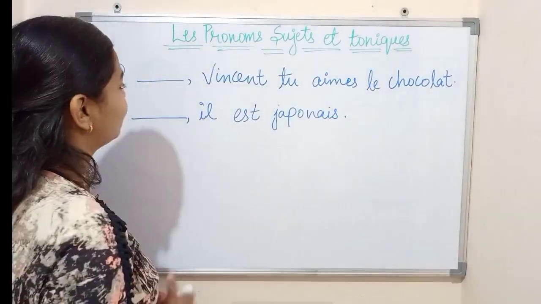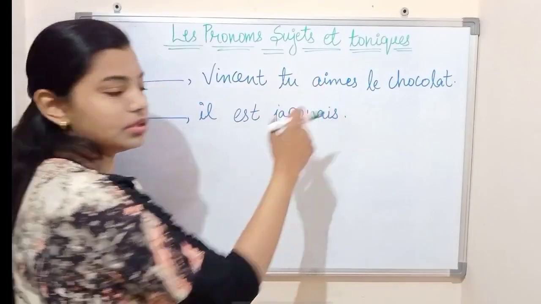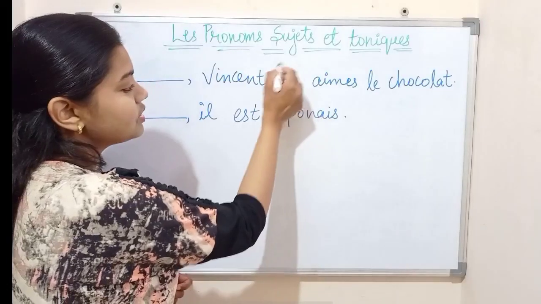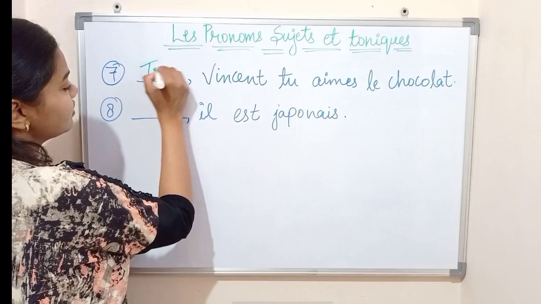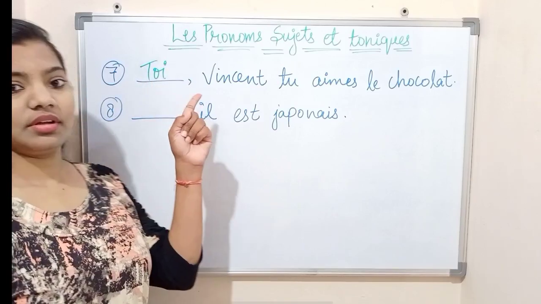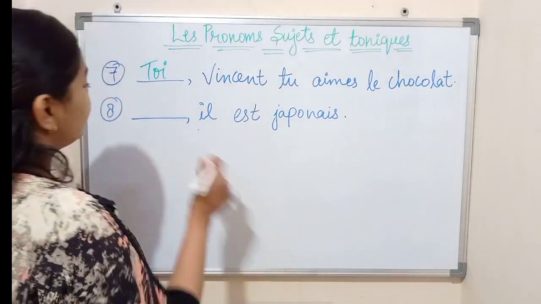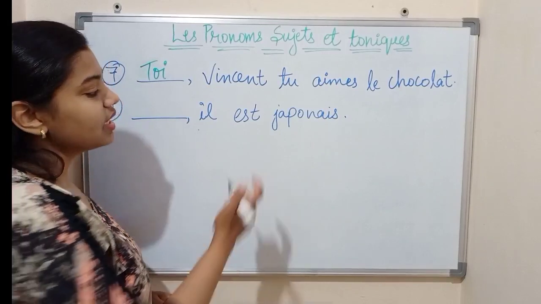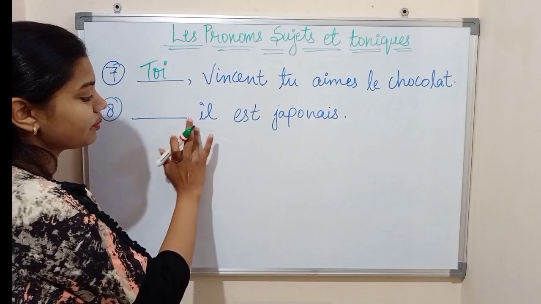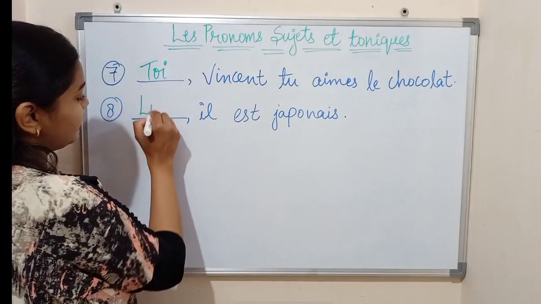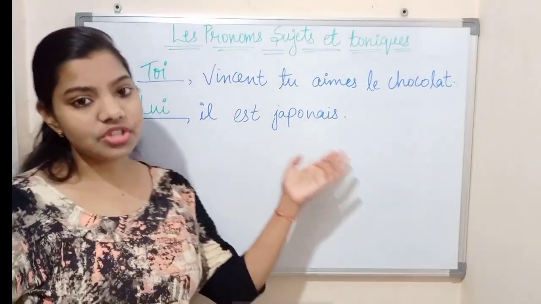Now 7. Dash Vincent, tu aimes le chocolat. Which means Vincent, you like chocolate. So tu is the subject pronoun, and with tu we use toi, toi as a tonic. Toi, Vincent, tu aimes le chocolat. Okay. Now 8th is dash il est japonais. He is Japanese. So il is the subject pronoun, and with il we use what? Lui. So lui, il est japonais.